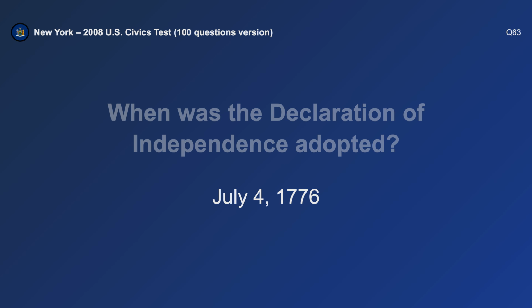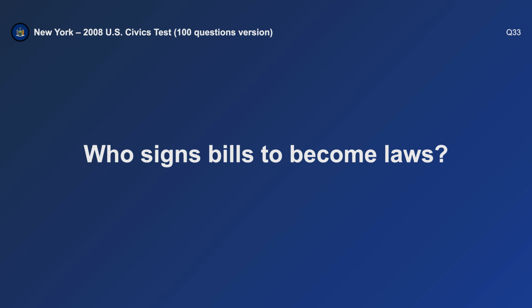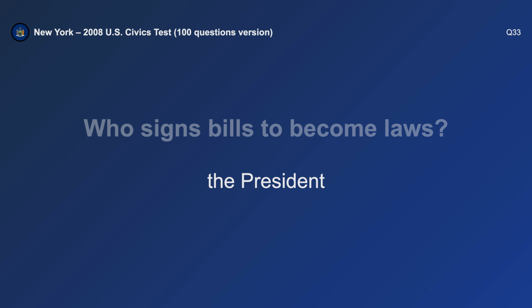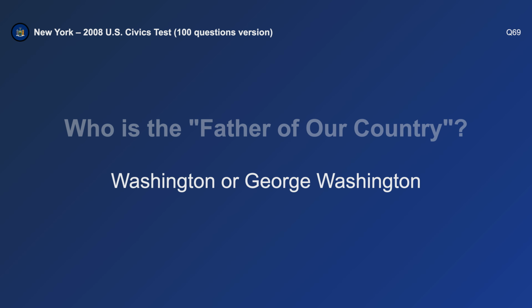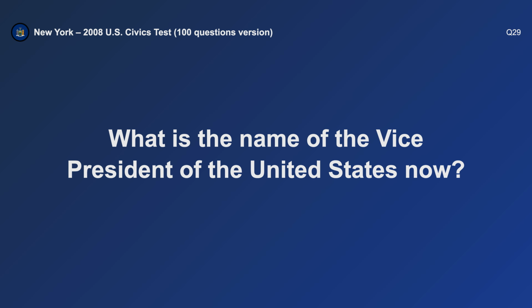When was the Declaration of Independence adopted? July 4th, 1776. Who signs bills to become laws? The President. Who is the father of our country? George Washington. What is the name of the Vice President of the United States now?